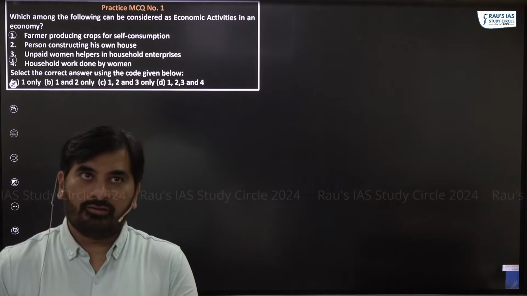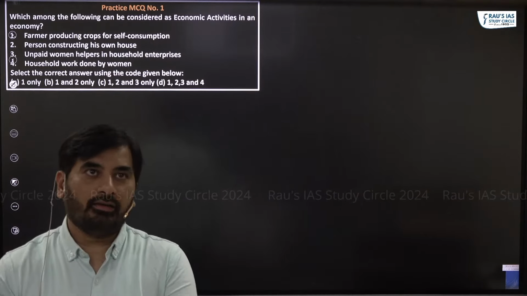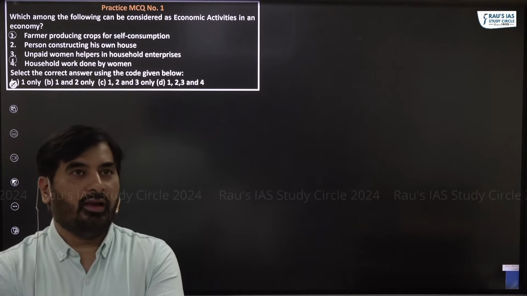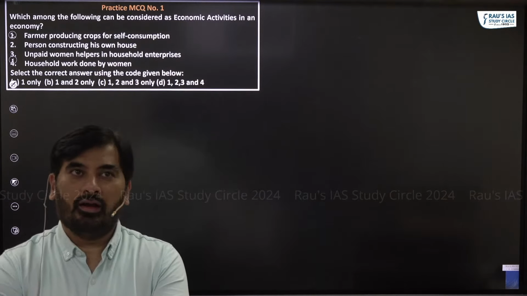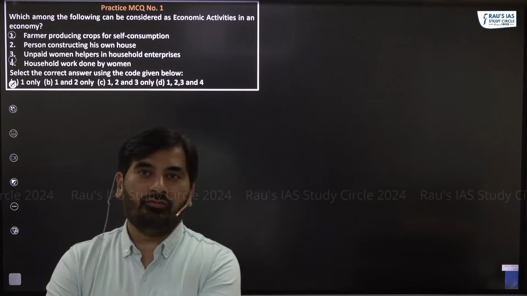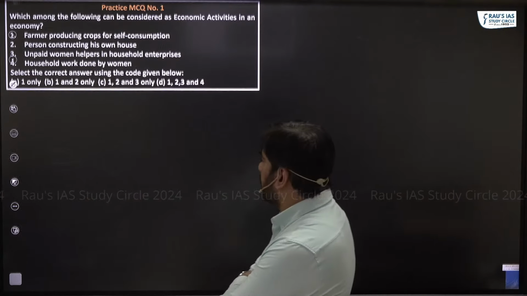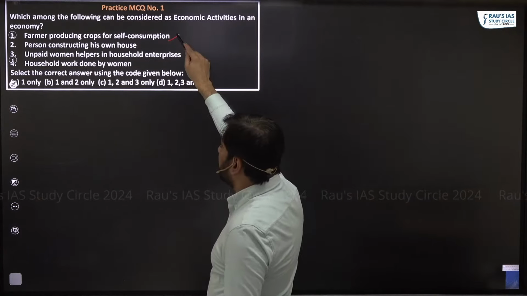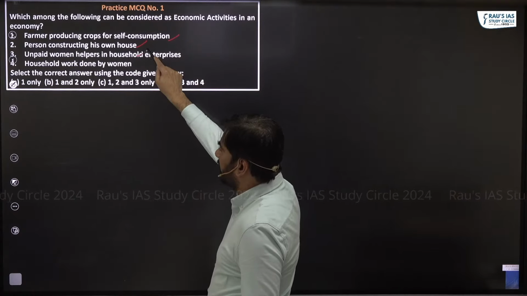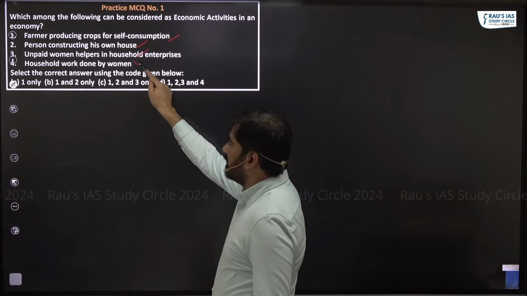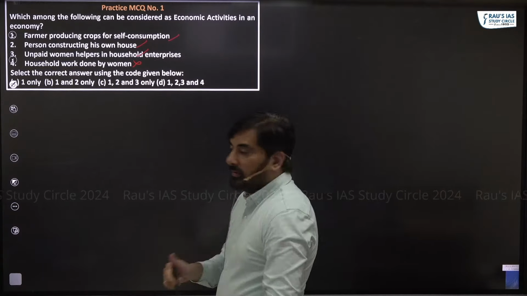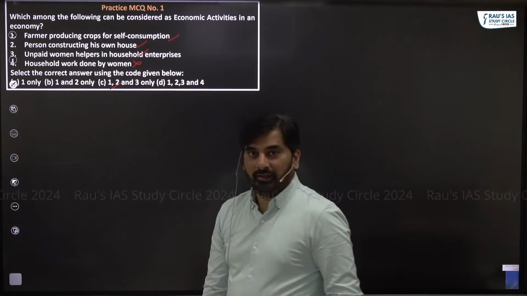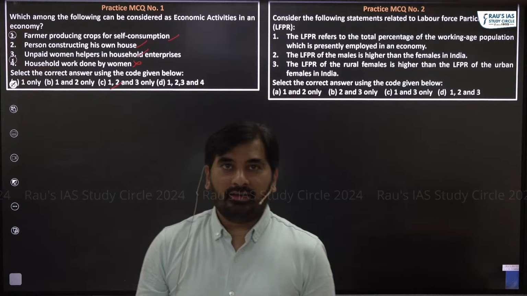Farmers producing crops for self-consumption, person constructing his own house, unpaid women helpers in household enterprises, household work done by women. So the answer is this is correct, as well as this is correct. This does not constitute economic activity, right? Good. So right answer is 1, 2, and 3. Let's look at the next question.